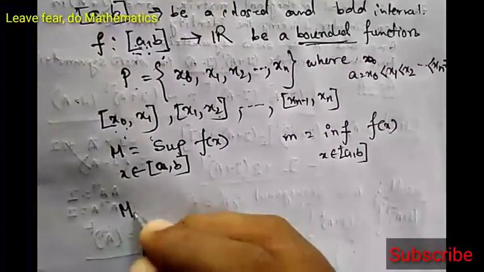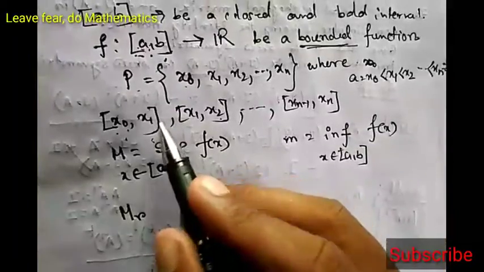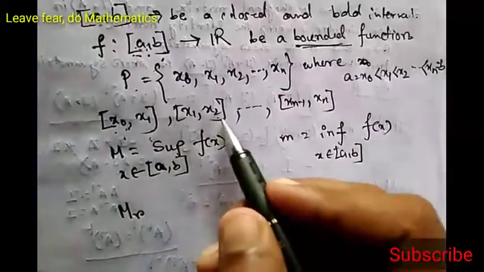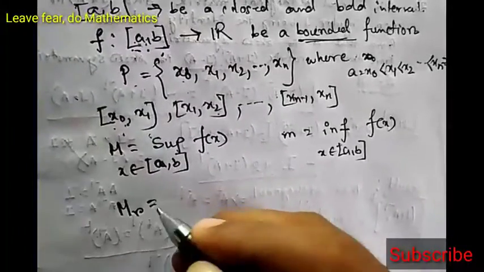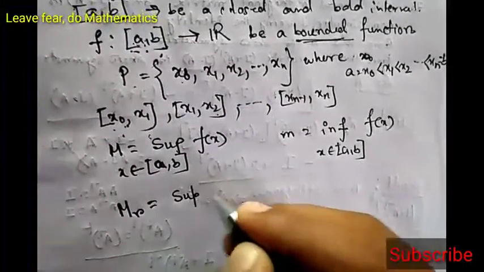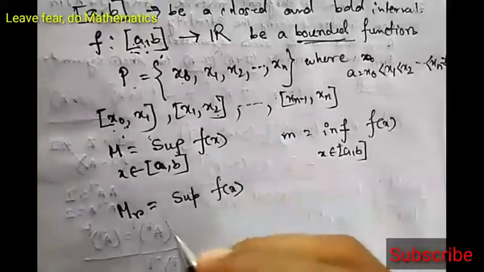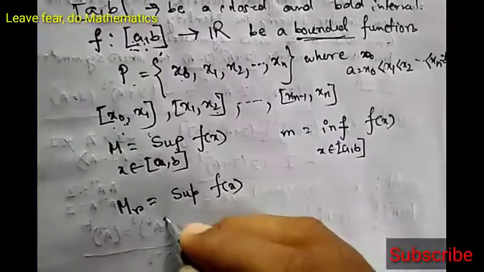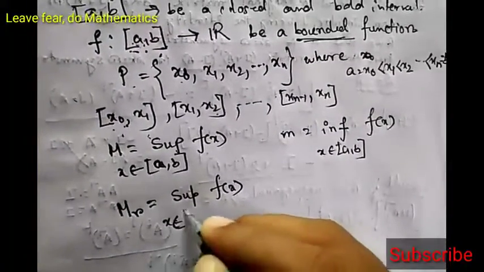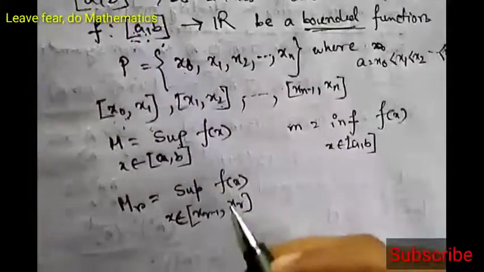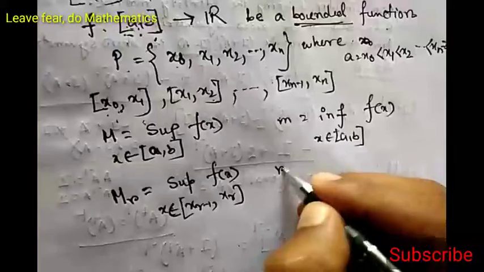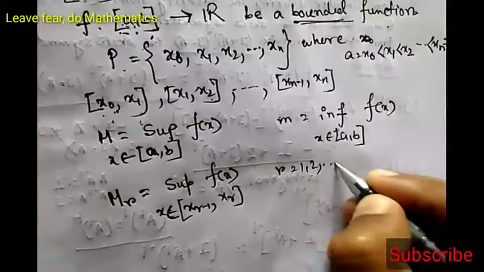For these subintervals, f will also be bounded, so supremum and infimum will exist. Let us take capital M r equal to the supremum of f(x) for x belonging to the subinterval x r minus 1, x r, where r equals 1, 2 up to n.